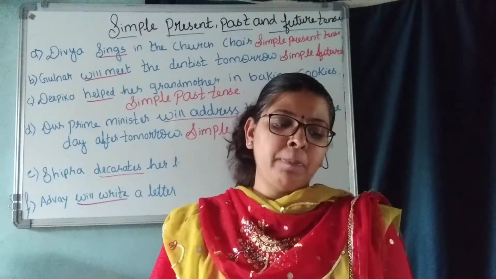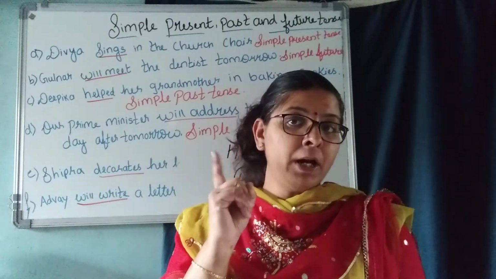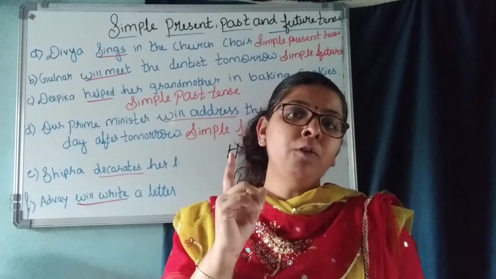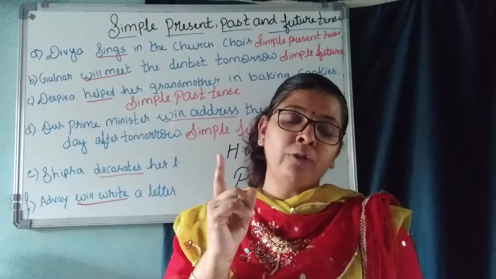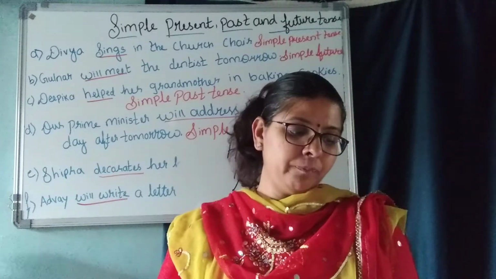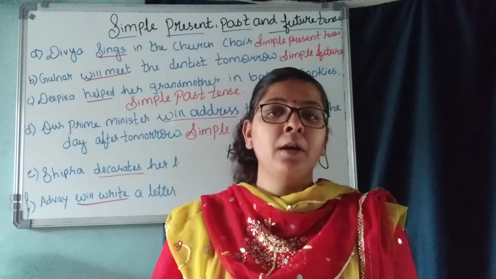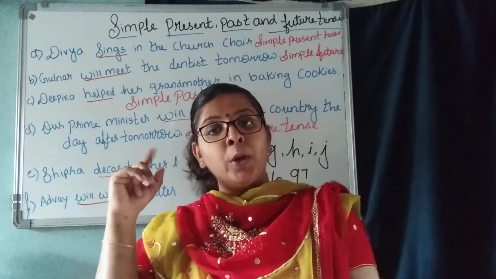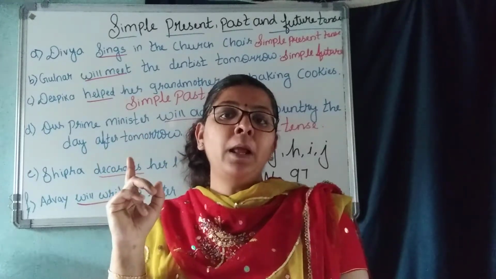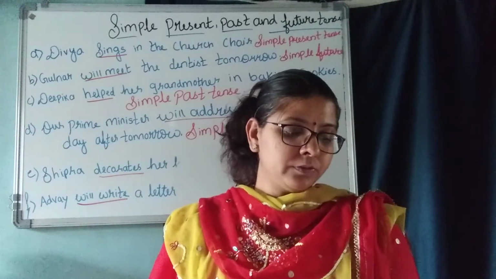Next one there. Arjun will participate in chess competition. When the word will comes, what is it? Simple future tense. So tick simple future tense. Next, C: Mayank went to his grandma's house. Mayank went to, so he had already been. So it is simple past tense. Understood? Next one there.